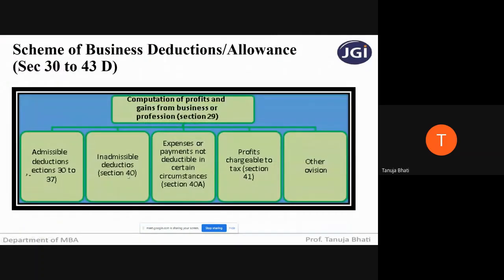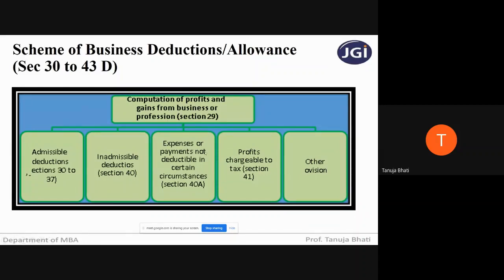Next is inadmissible deductions, which are covered under section 40. So from section 30 to 37, we have admissible expenses which are allowable to be deducted while calculating the net profit or gain from business or profession. Inadmissible deductions means such expenses are not allowed to be deducted, though the business has incurred them. What is the list of those expenses? We will be seeing under section 40.